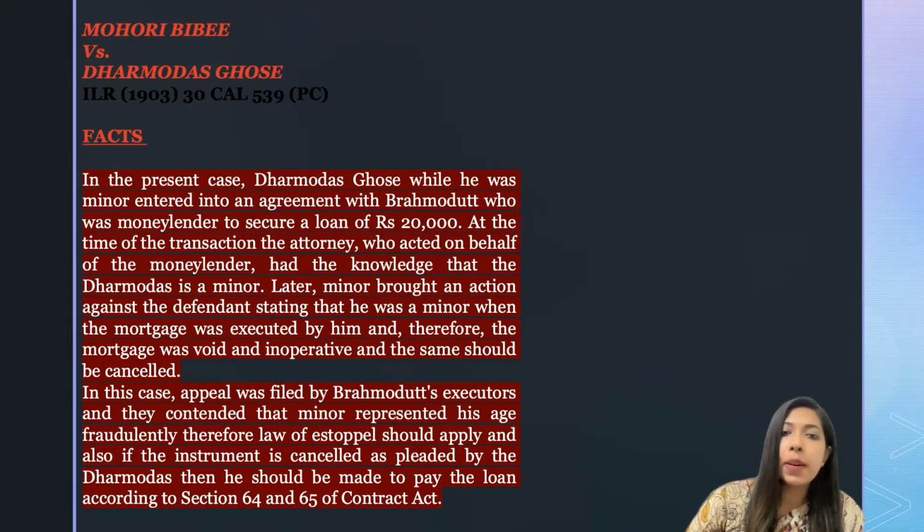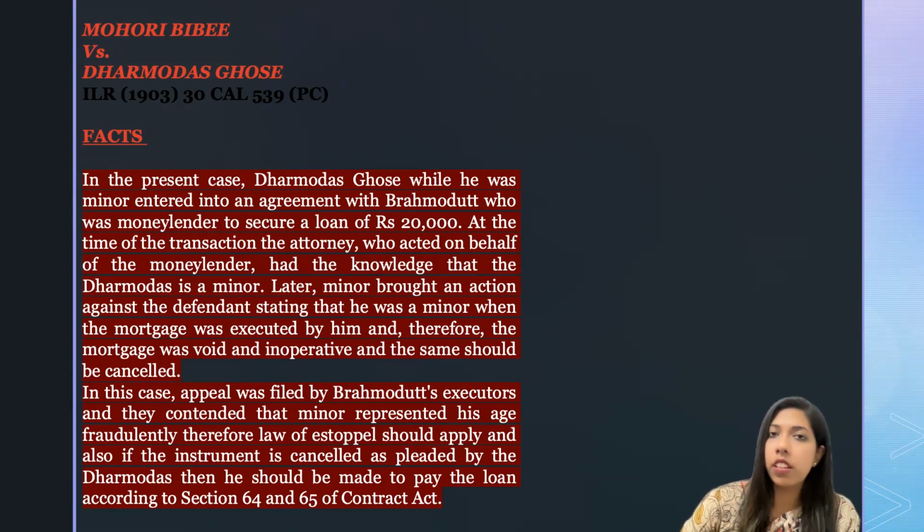And later, the minor brought an action against the defendant, stating that he was a minor when the mortgage was executed by him, and therefore the particular mortgage will be void in nature, because we already know that if a minor person enters into a contract, then the effect of the contract will be void ab initio. The meaning is void from the very beginning.